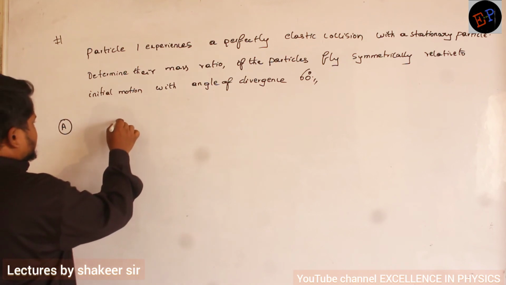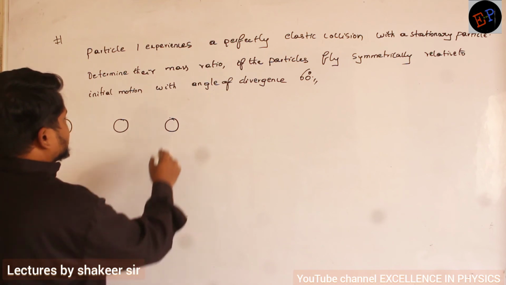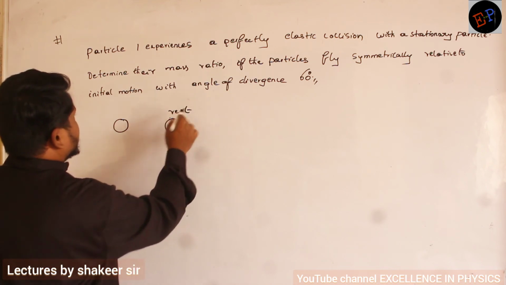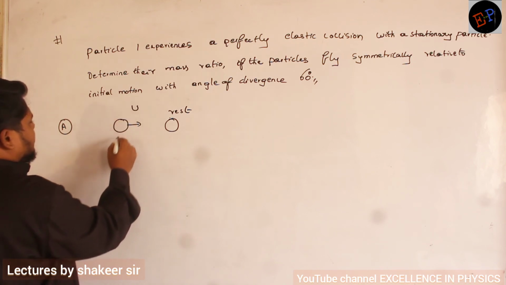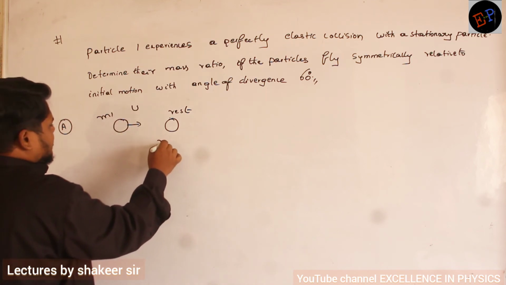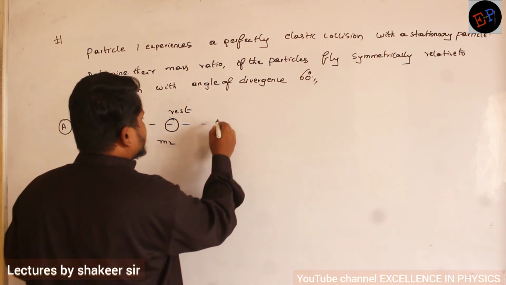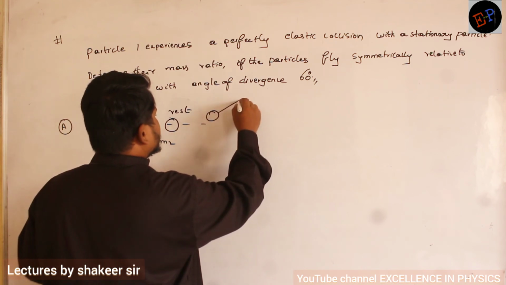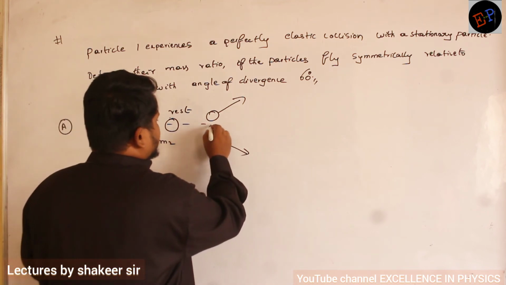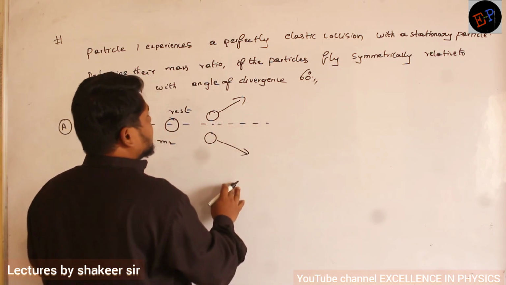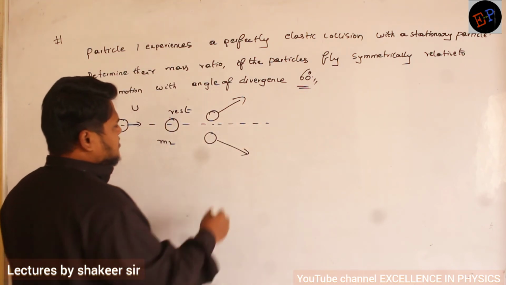Consider this is the first particle and this is the second particle. It is at rest. Its initial velocity we don't know, so let it be u. Let the masses be m1 and m2. After collision, one body travels in this direction and the second body travels in this direction. Their total angle of divergence is 60 degrees.